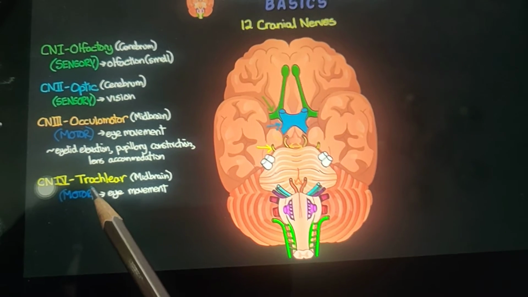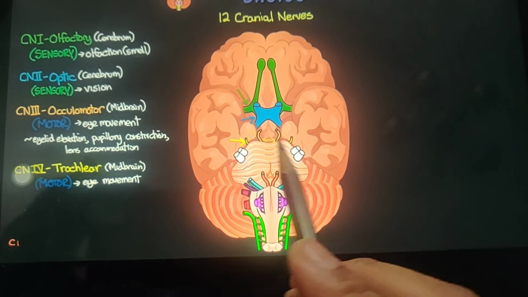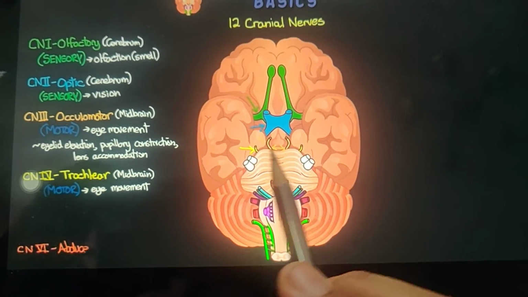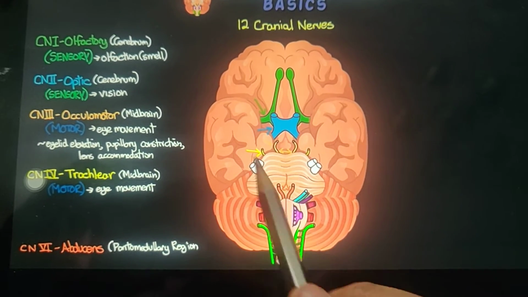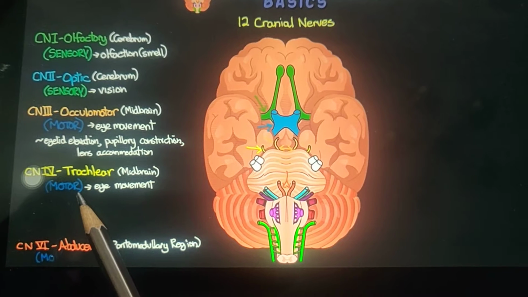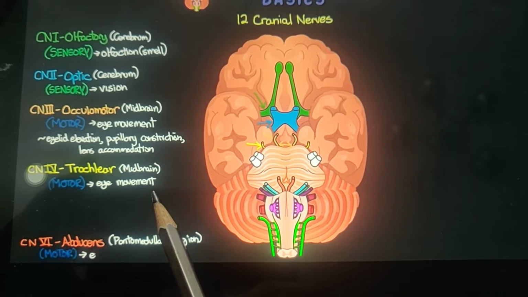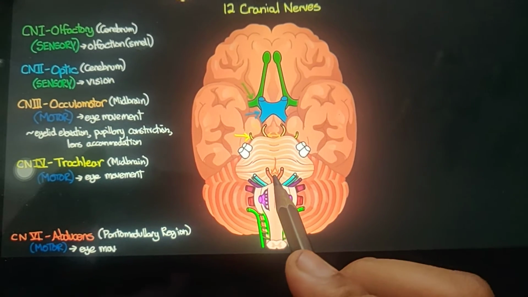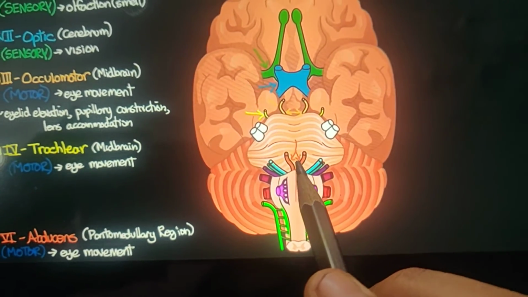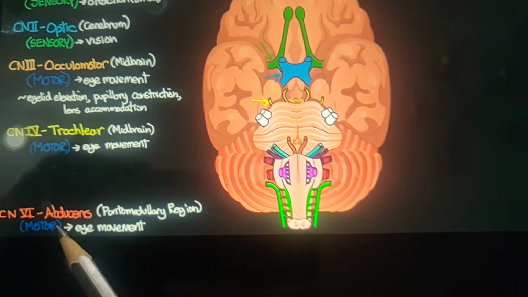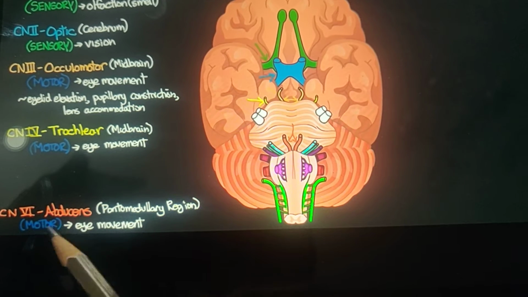Next one is the trochlear. That is the fourth one. These two tube-like things on this side are the trochlear. Trochlear also originates from the midbrain. Its function is also motor, and it is also essential for eye movement. And the sixth one, that is over here. You can see it clearly. It is known as the abducens nerve.